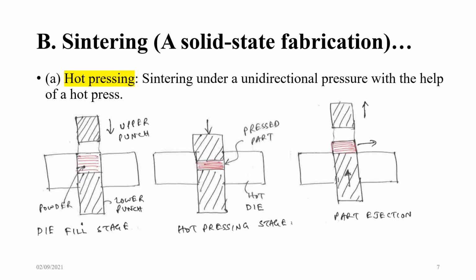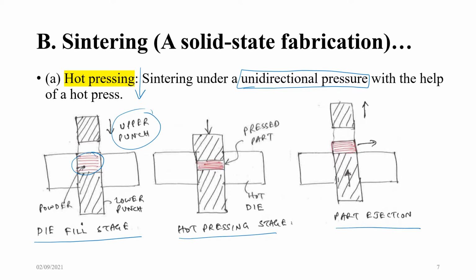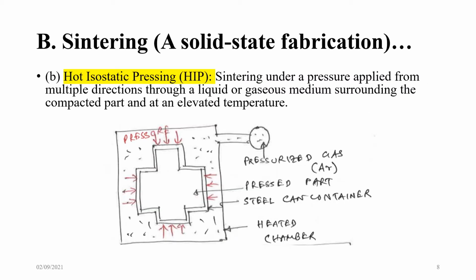So what happens in hot pressing? Sintering under a unidirectional pressure. The pressure in hot pressing is in the same direction with the help of a hot press, that is the upper punch. Here you have the powder, this is the lower punch, this is the die fill stage, then you press it and remove the part for ejection. So here it is now compacted, it is already pressed, hot press.